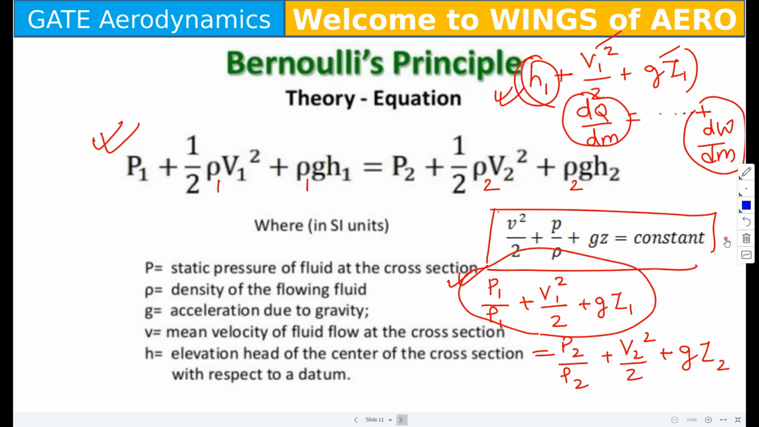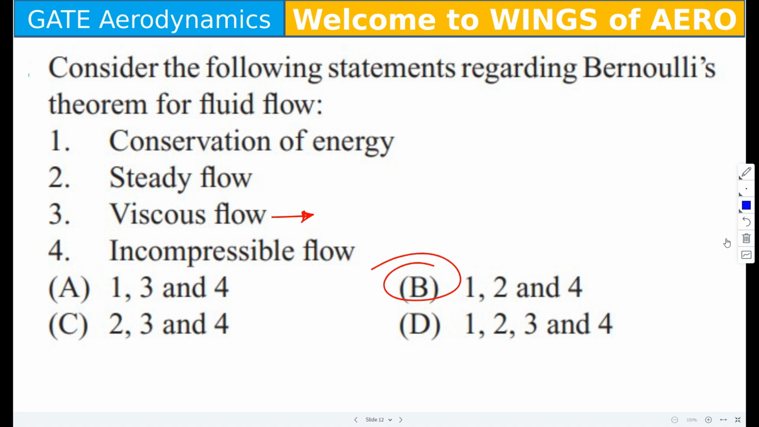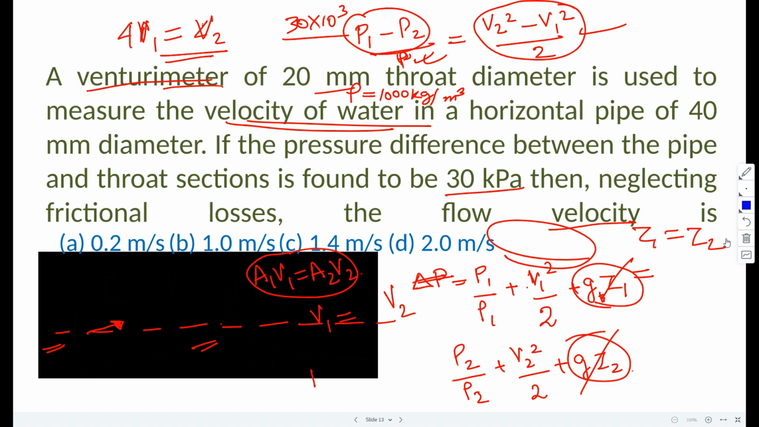We have done that. This is the MCQ we have done. Then we did one more kind of problem, the Venturi meter problem. We used two formulas: one is Bernoulli's principle formula and the second one is the continuity equation.